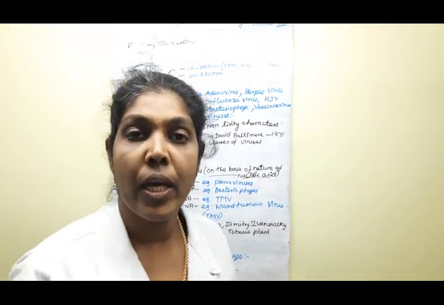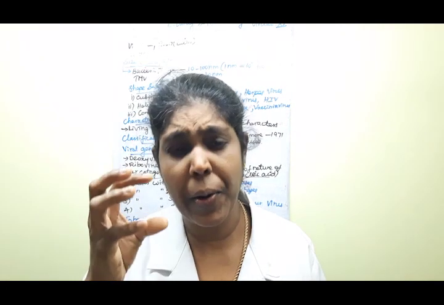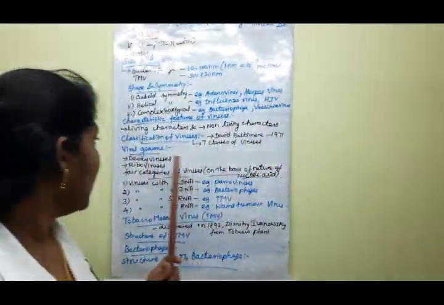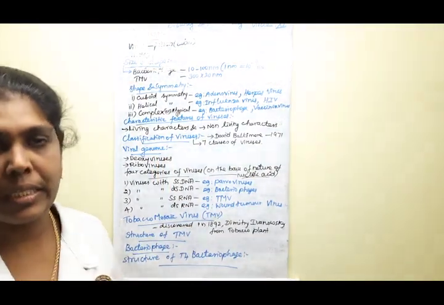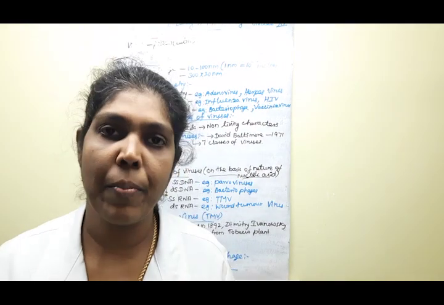Here, what do you mean by deoxyviruses? Viruses that possess DNA nucleic acid are known as deoxyviruses. Next, what do you mean by riboviruses?